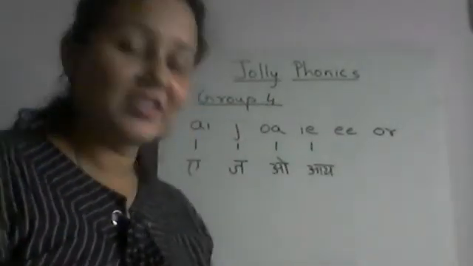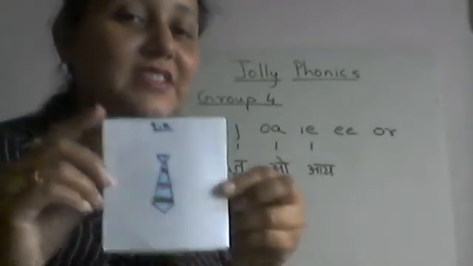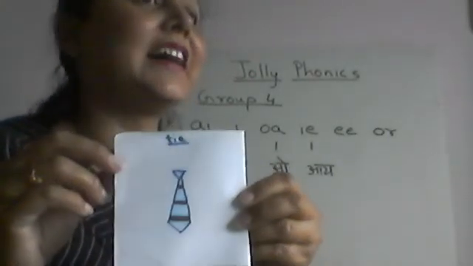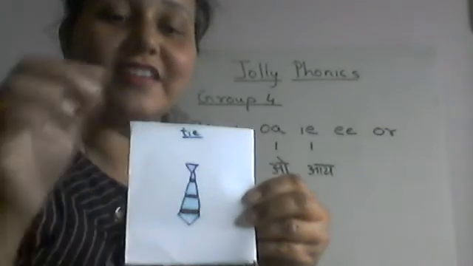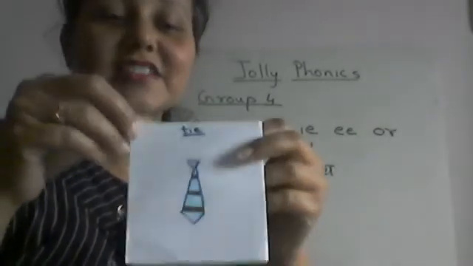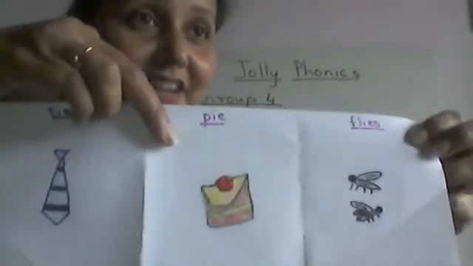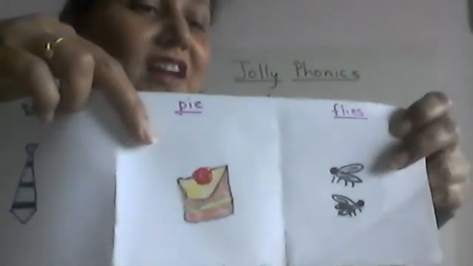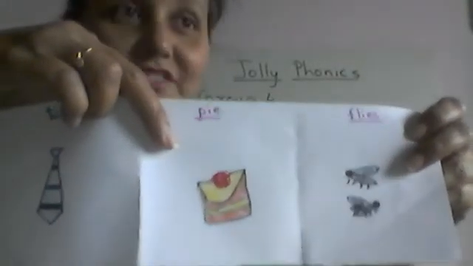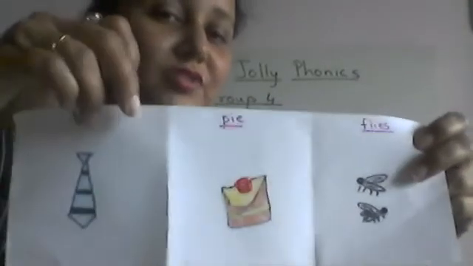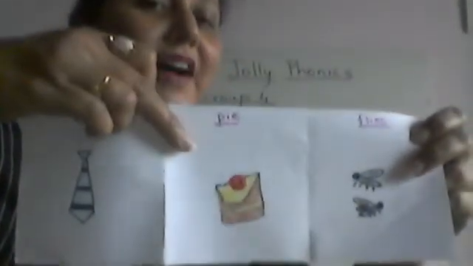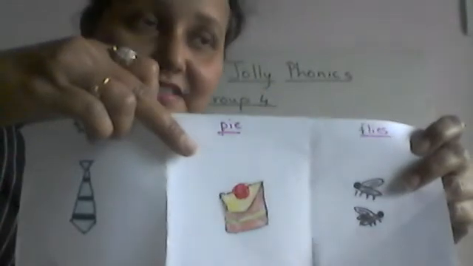Now here are the flashcards. This is tie. We wear a tie. Then pie. We eat pie. And these are flies, house flies. So tie, pie, flies.